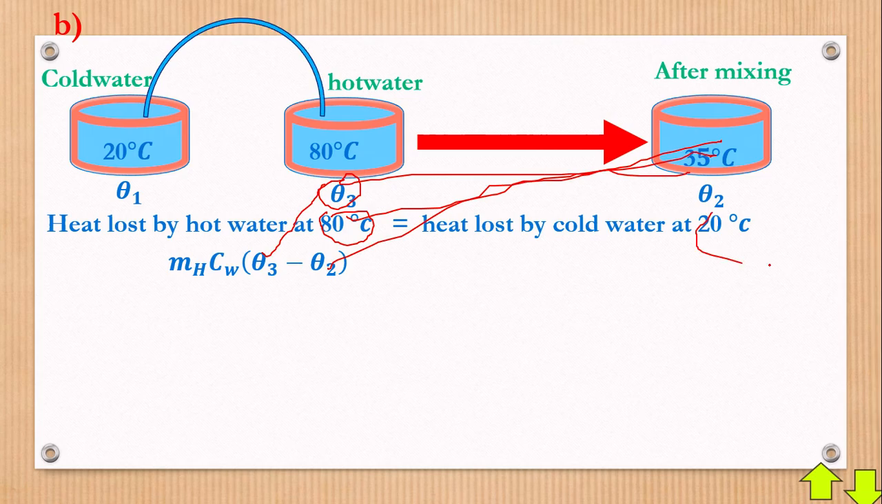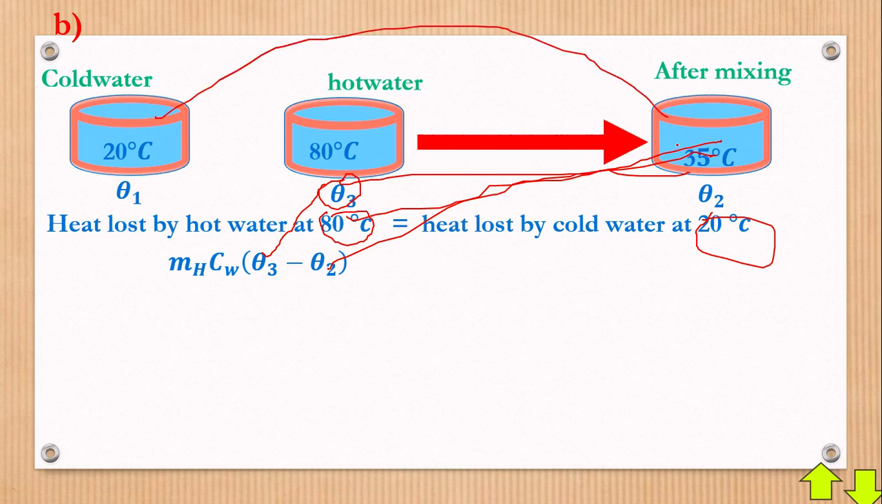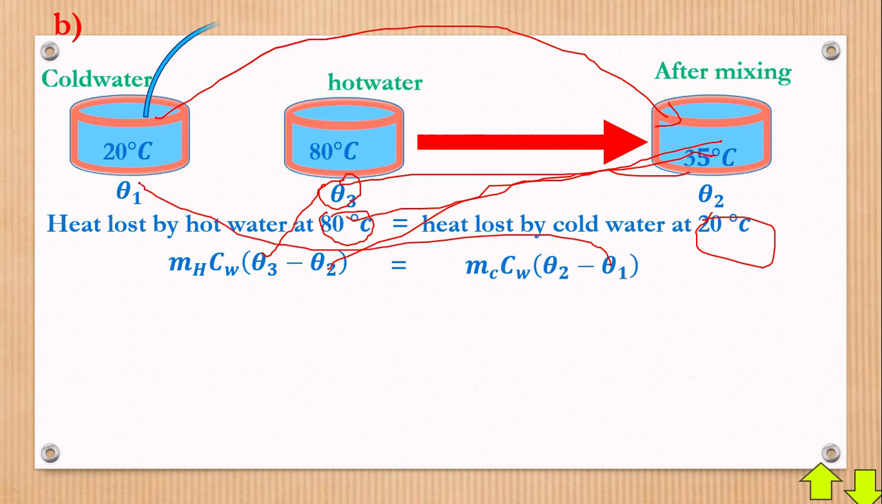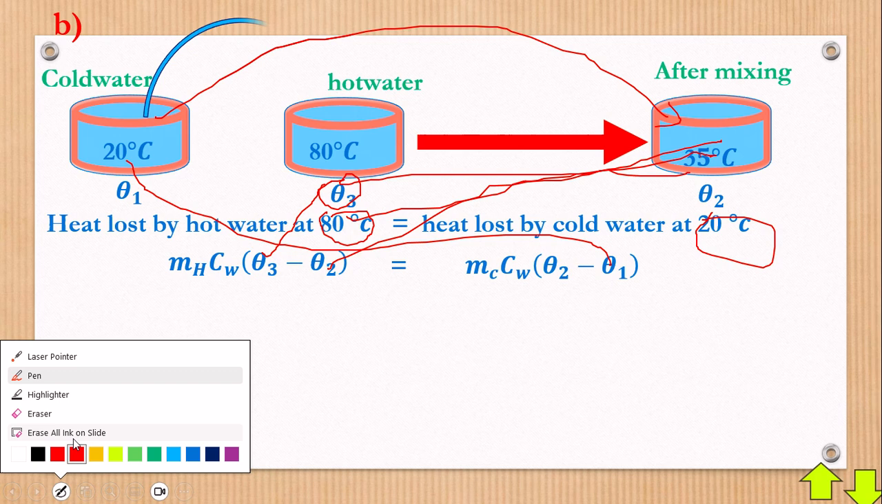Then here also, this 20 also brought about that 20, that 35. So we shall have that is equal to mass into, now temperature change, it will be theta 2, the 35, minus theta 1, which is 20. That's 20 degrees centigrade, or simply Celsius.